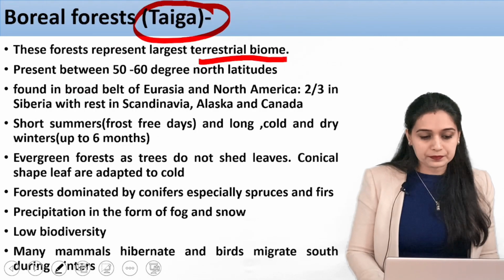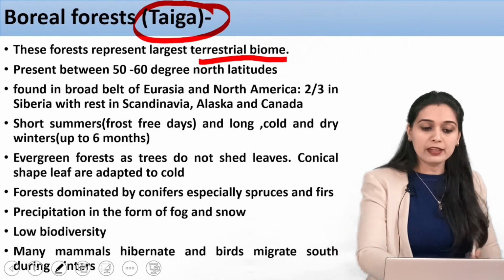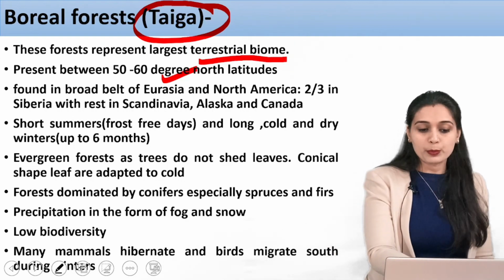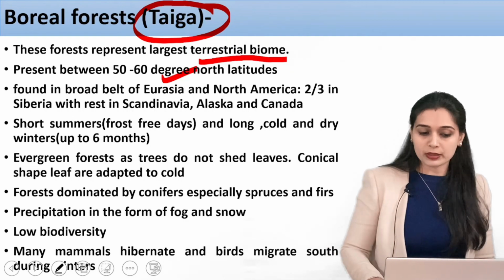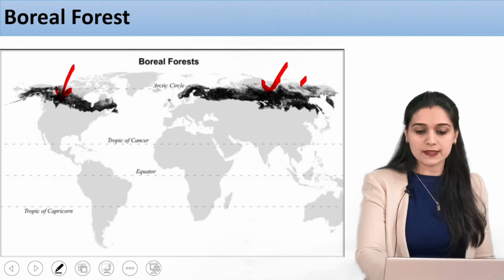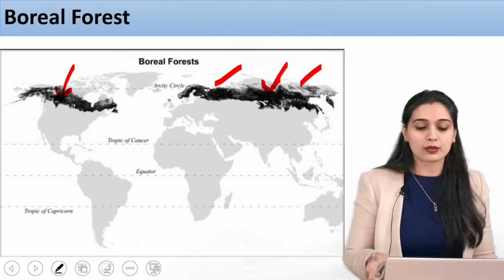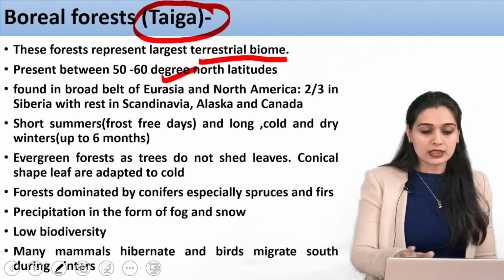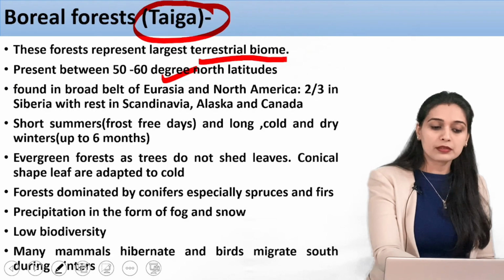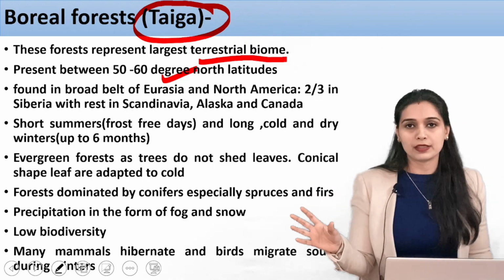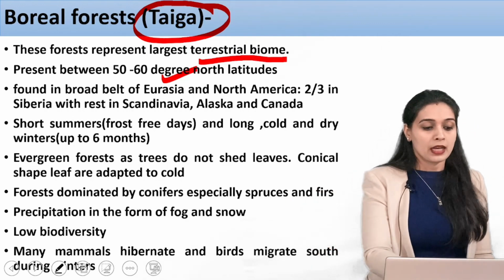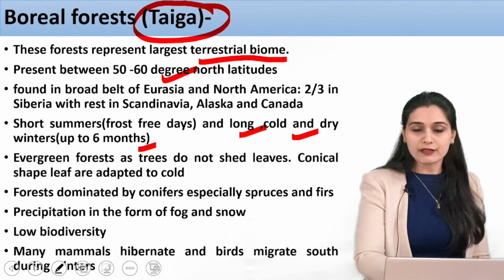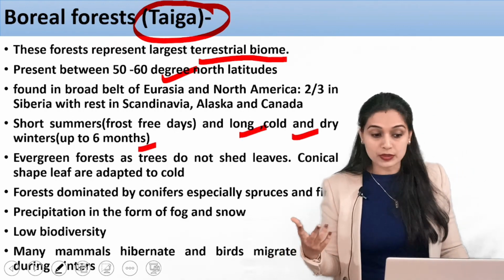Now they are present at 50 to 60 degree north latitudes. They form a broad belt of Eurasia and North America. This is Asia, this is Europe, together they are known as Eurasia, and this is America. So there is a broad belt across Eurasia and North America, two thirds in Siberia, the rest in Scandinavia, Alaska and Canada. They have short summers and long, cold, dry winters. Winters can last up to 6 months.